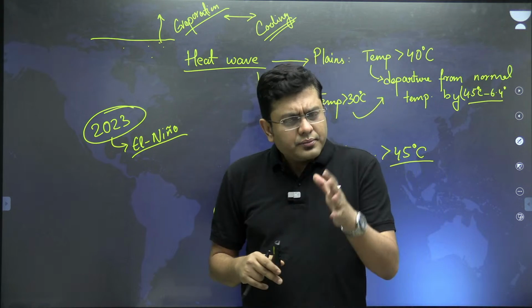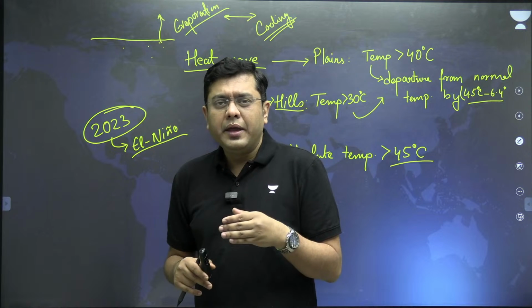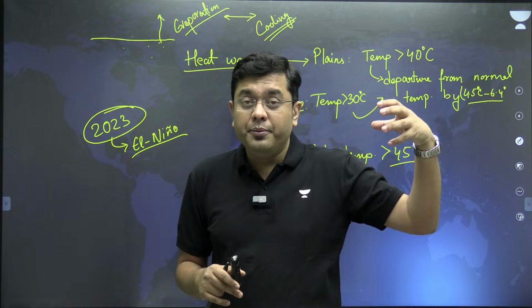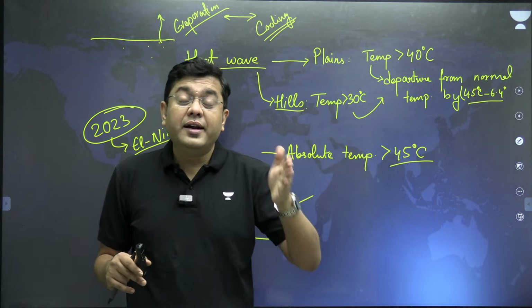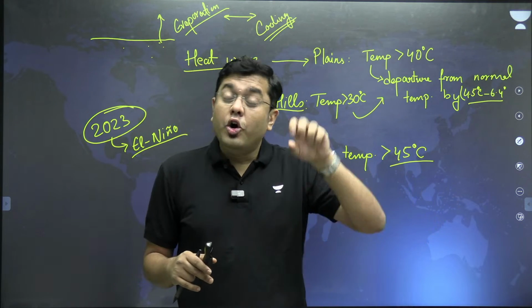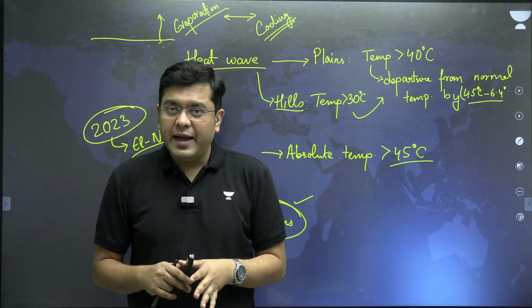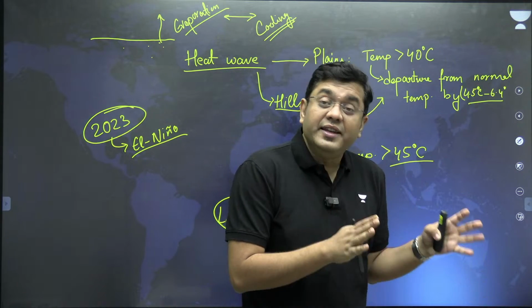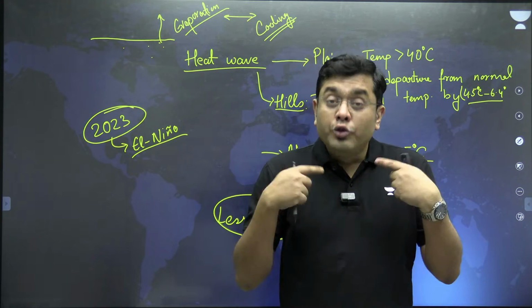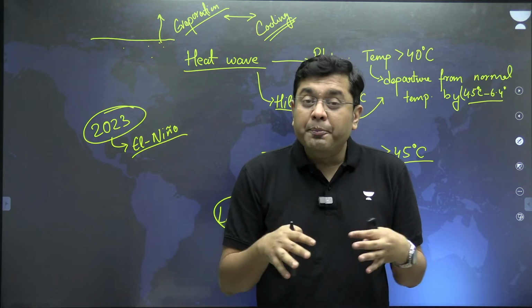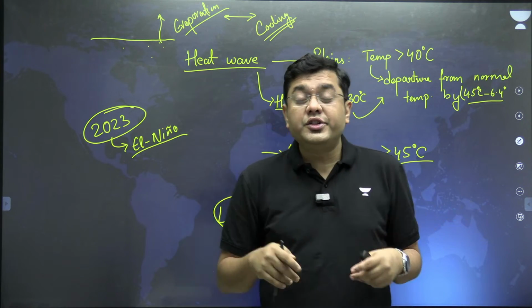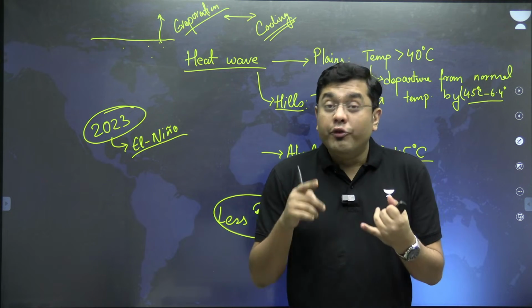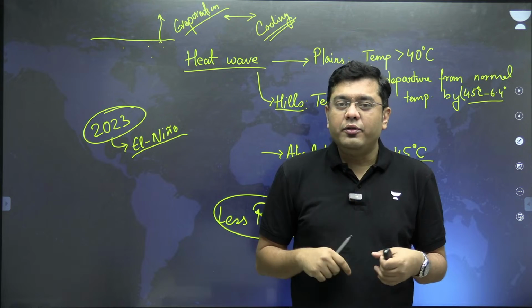And generally, in these months of April, you already have pre-monsoon showers and convective thunderstorms developing in the region of Karnataka, Kerala, West Bengal, and also Assam. But this year, due to the El Niño conditions, even this has not happened. So whatever moderation in temperature was expected, that moderation is also not happening. It is not on the cards. And hence, water scarcity and these heat waves are prominent.